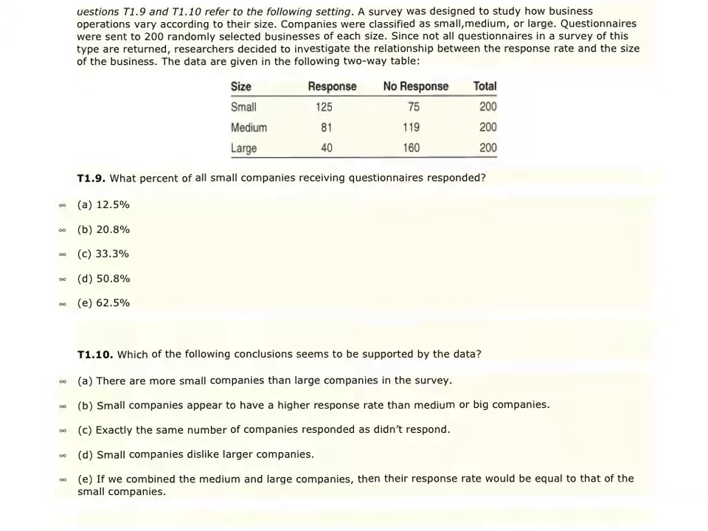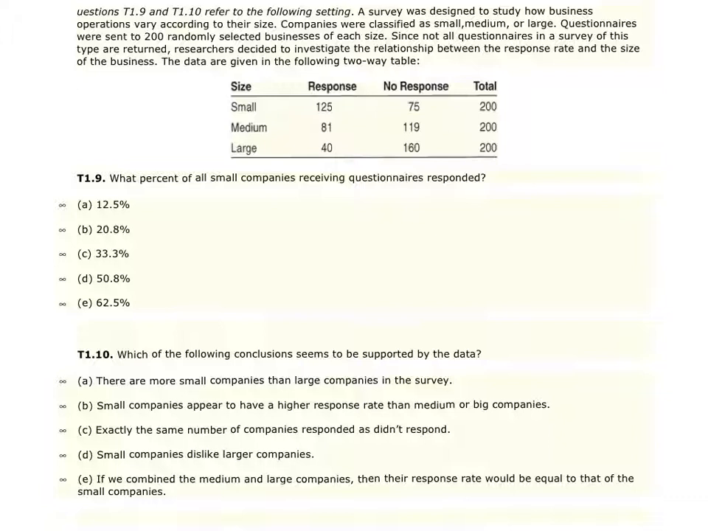So it's a two-way table because we have two variables. We have the size and the response that was given. You're going to notice, just take a look, here's all 200 of the small companies, the medium, and the large. We have a total of 600 surveys that were sent out. How many of them were responded and how many they got no response? So question 9, what percent of all small companies receiving questionnaires responded?